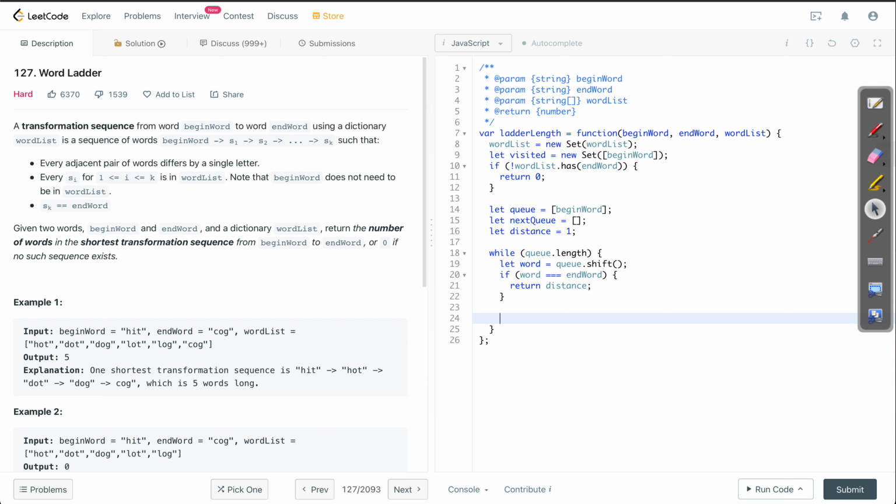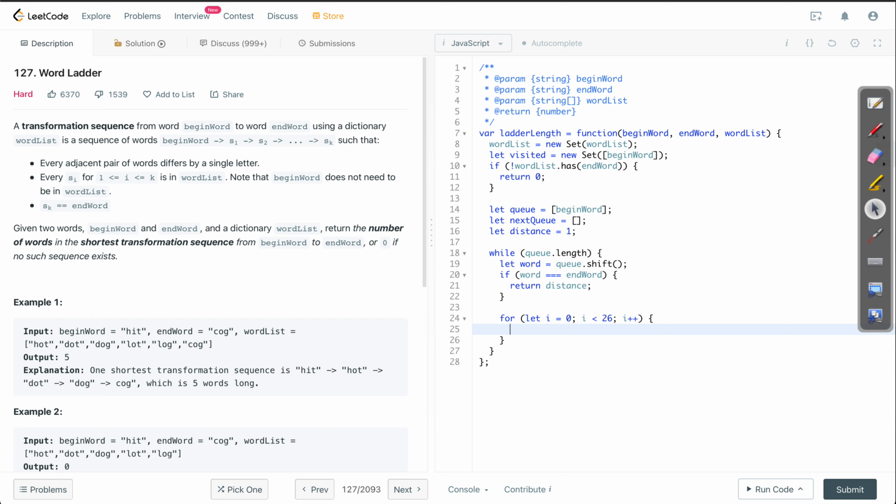And if you remember from the discussion, for generating all the neighbors of a particular word, we loop through every character of the word, and for every character we can generate all possible combinations starting from A all the way to Z. So that means we can start our loop from 0, and that would go all the way to 25. That is the number of lowercase letters in the English language, right?